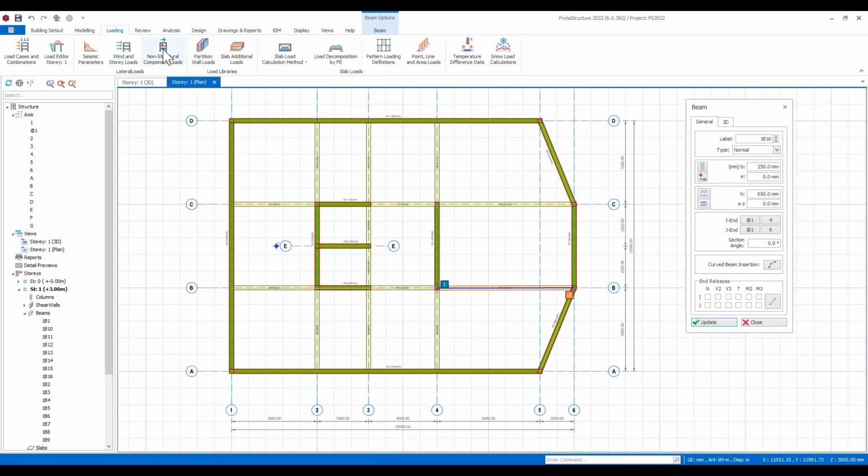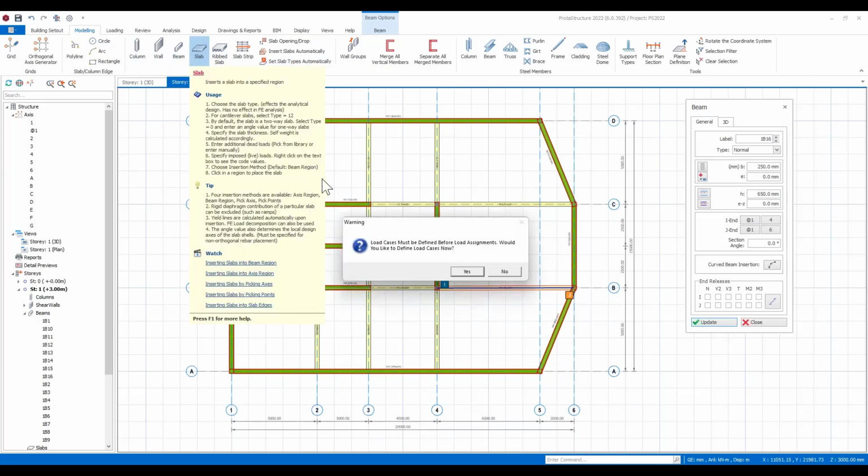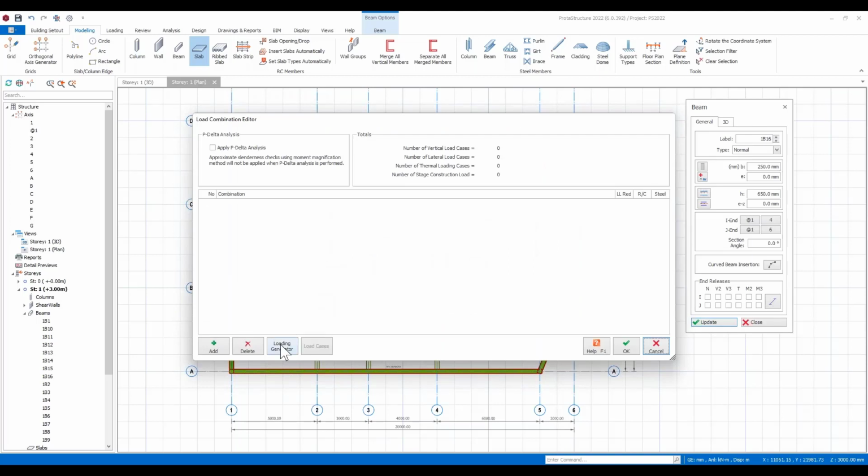Okay. Now if I come in and model the slabs here, if I just choose slabs, at this point in time, we've not actually defined any load combinations. So it's going to direct me into creating the load combinations. We can then assign different loading to different parts of the slab. So whether it's live load, dead loads, maybe superimposed dead loads, when you generate the combinations, they get created, and then you can go away and assign different loads to those.